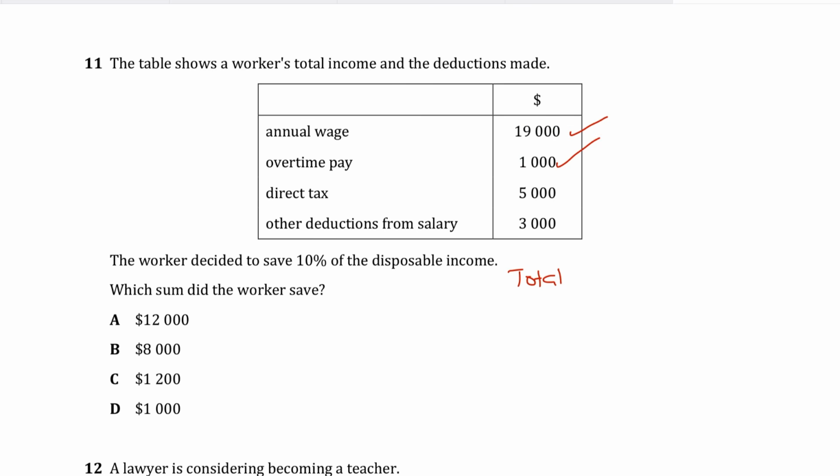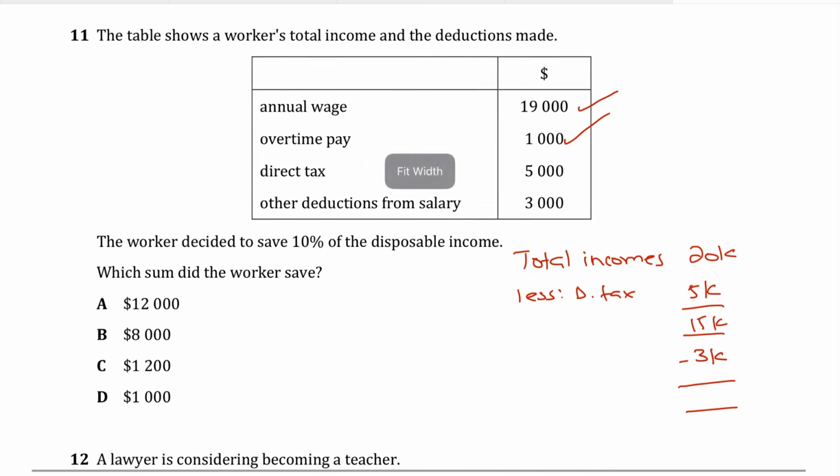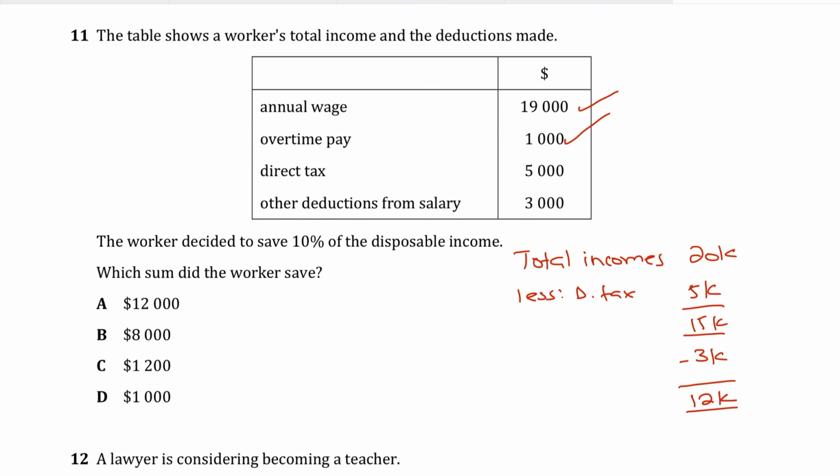Total income is basically 20K, and you deduct your direct tax from it, which is like 5K, so you're left with 15K. That's not exactly the disposable income, because you have other deductions from salary being made as well. So you deduct other deductions from salary apart from income tax, because these are all your legal deductions. Now you have 12K.